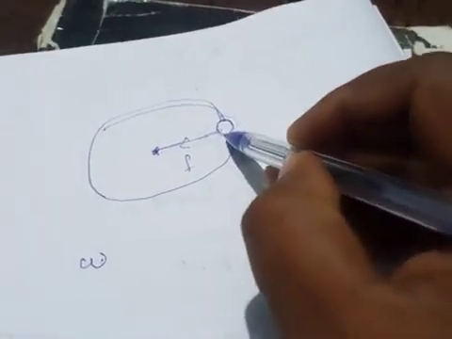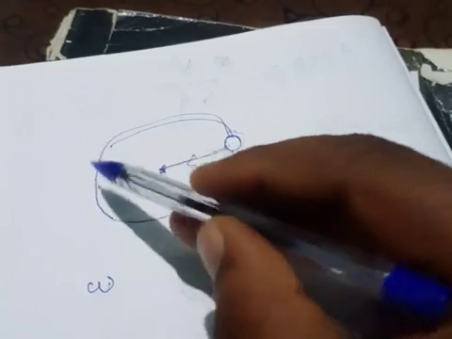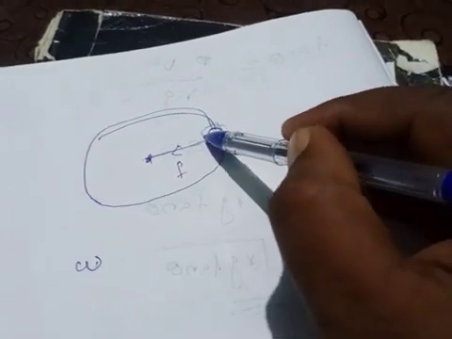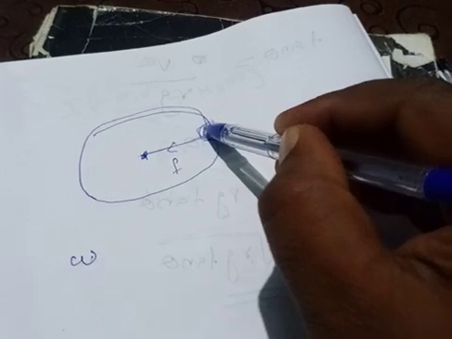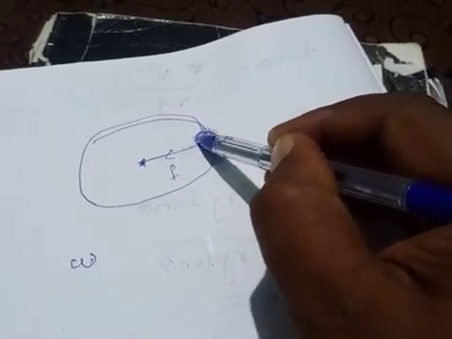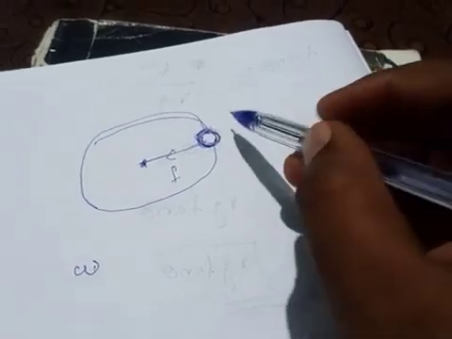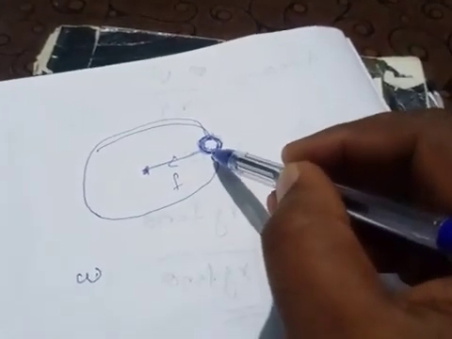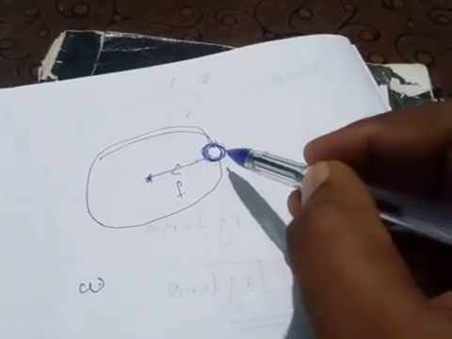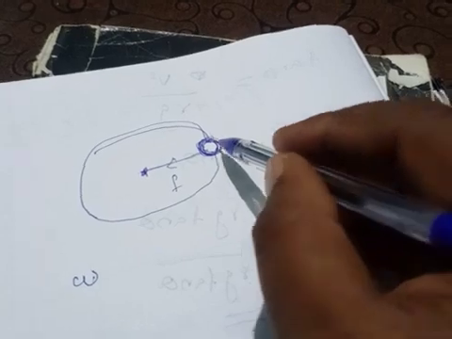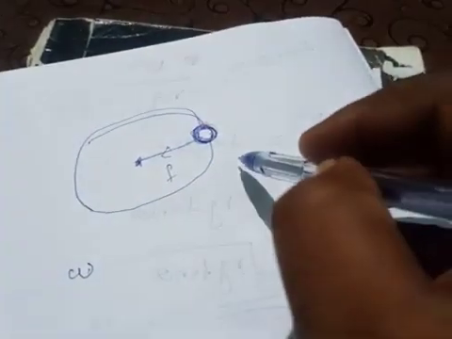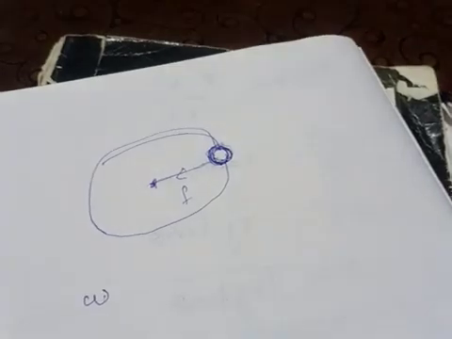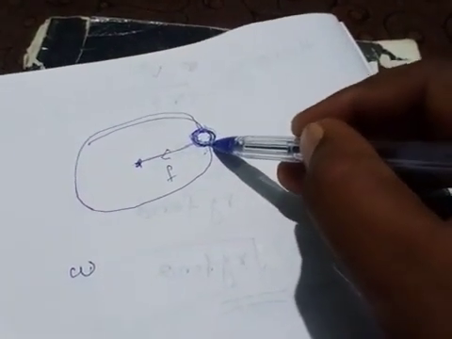While we are rotating this, if we observe the motion of the stone in a rotating frame, the stone is moving with the same angular velocity omega, but the stone appears to be at rest. We feel that the stone is at rest, it is not moving.